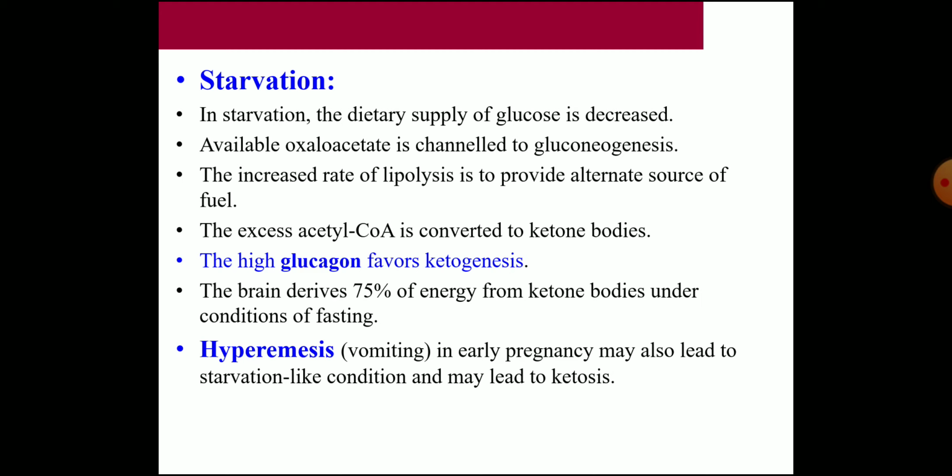So that may lead to a condition of starvation, and that may finally lead to ketosis. Just like starvation, there will be a reduction in the oxaloacetate. So acetyl coenzyme A formed by the mobilization of free fatty acids and beta oxidation will go to the formation of ketone bodies.